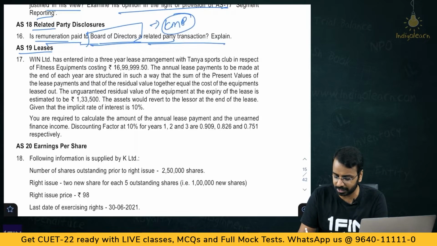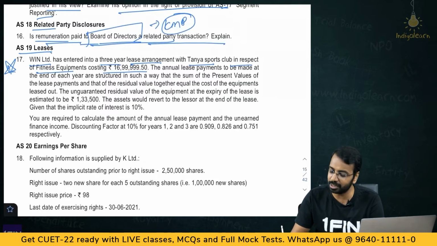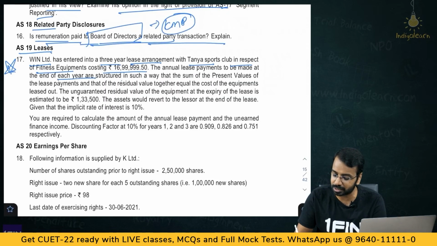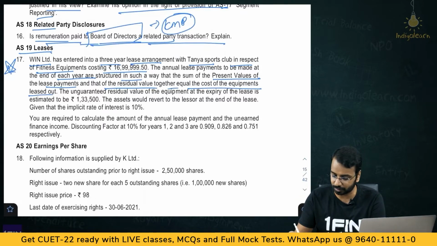Then moving on to AS19, very important one. Win Limited has entered into a 3-year lease arrangement with Tanya Sports Club in respect of fitness equipment costing 16,99,999. 17 lakhs should be. The annual lease payments to be made at the end of each year are structured in a way that the sum of present values of the lease payments and that of residual value together equal to the cost of equipments leased out. So, this is what is a finance lease, one of the conditions.